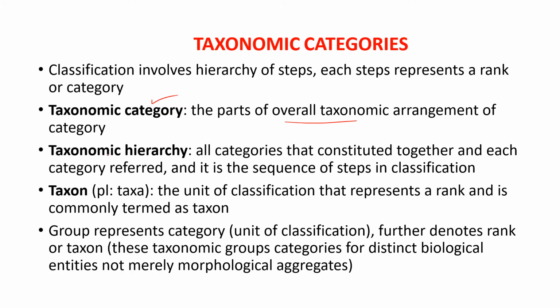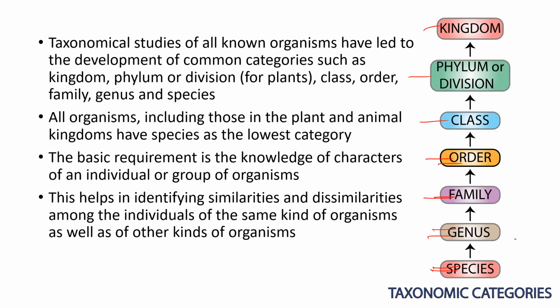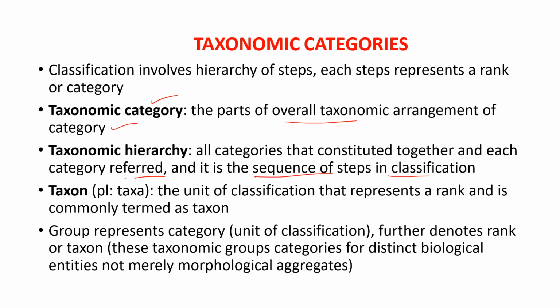Each and every category is placed in the taxonomic hierarchy. Hierarchy means all these categories are constituted together, placed one above the other, and each category is referred to as a step. It is a sequence of steps in classification. Here you can see the classification evenly sequenced and placed, and that is known as taxonomic hierarchy.